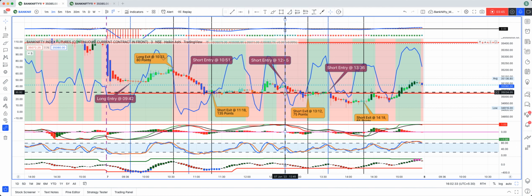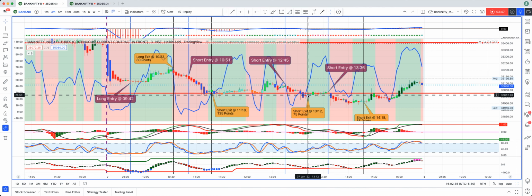So I stayed in this trade till 1312. This time I tried to stay longer, thinking that it might break the POC line. But yeah, I tried, but again it came back. So it didn't stay there for long. So I exited at 1312 with 75 points.